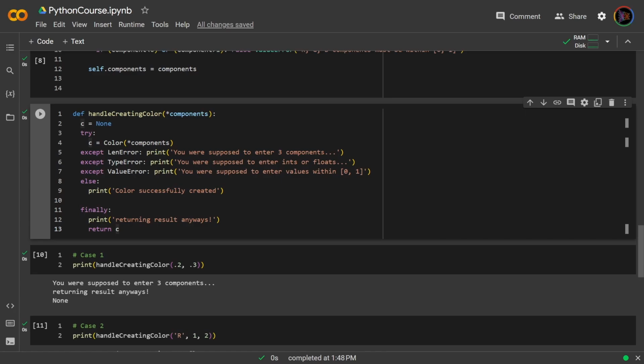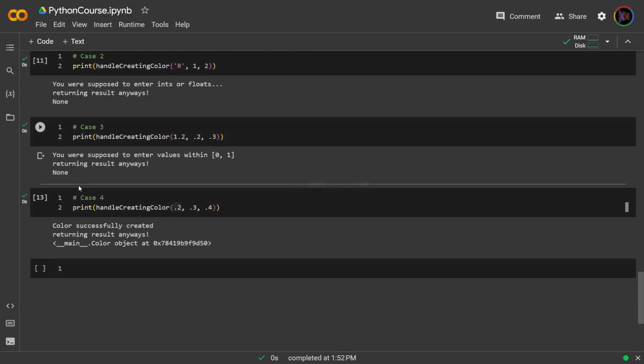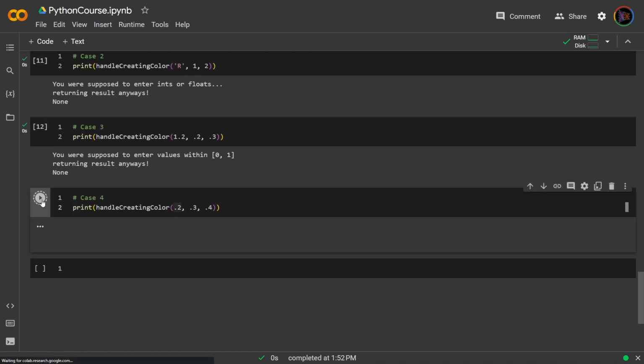For example, if I create an invalid color in the else block, finally will still run. If I were to say C equals Color, and then say 0.1, 0.2, just this, I'm going to get a LenError. Finally will still catch this. So I'm going to rerun this, and now go all the way down to case 4, where it will go to the else block.